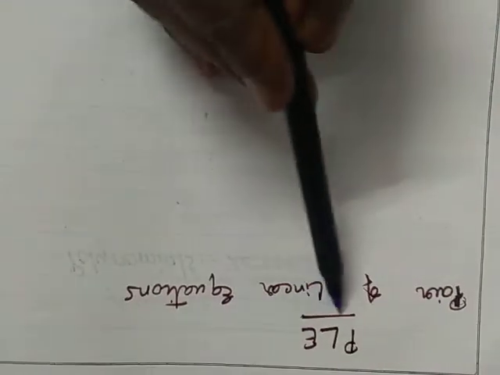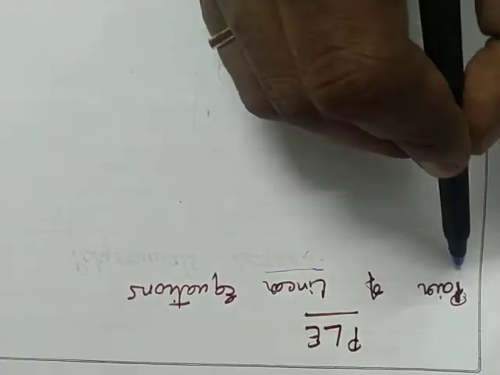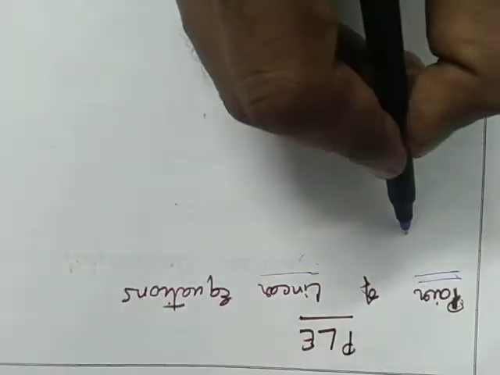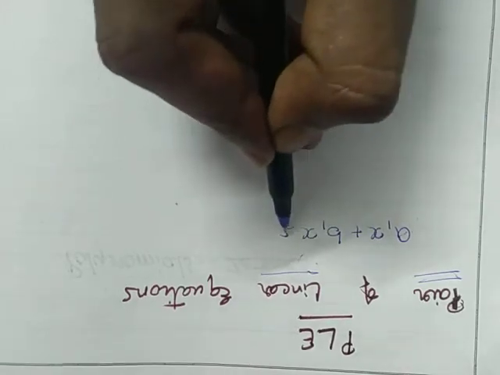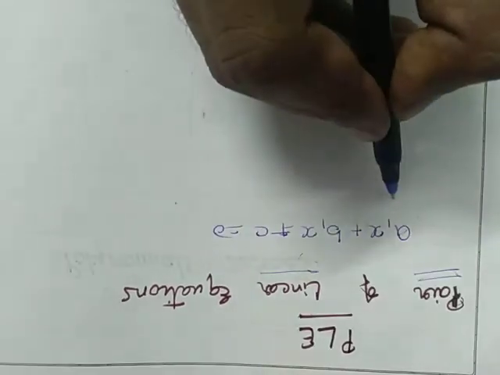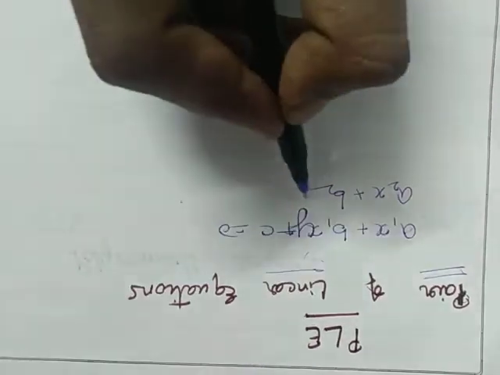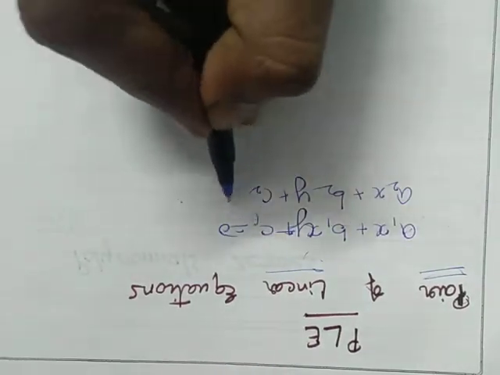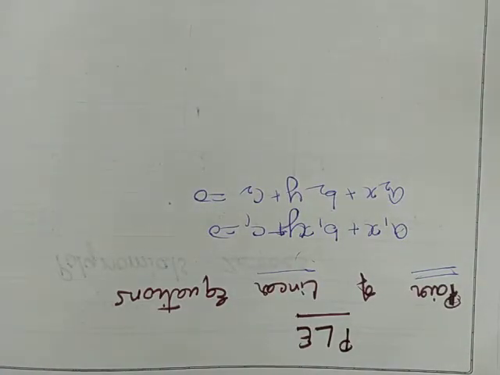So this video is about a pair of linear equations. It means linear equations will be there. How many will be there? Two. Pair means two. So let us call the equations a1x plus b1y plus c1 is equal to 0, and a2x plus b2y plus c2 is equal to 0. Like this, we will have two equations.